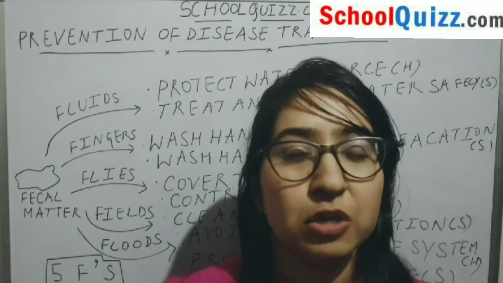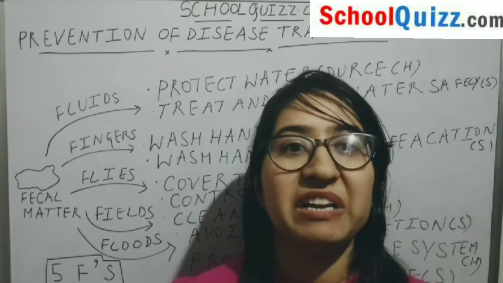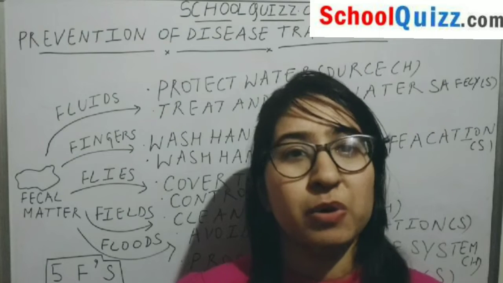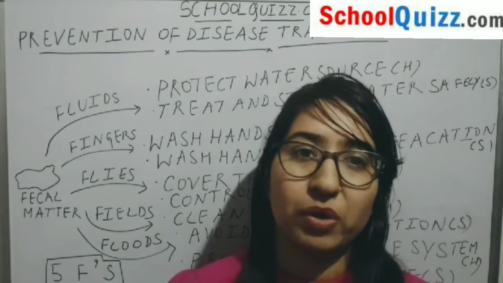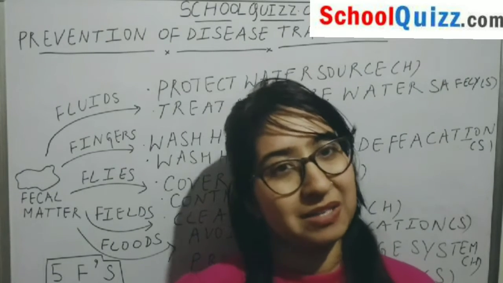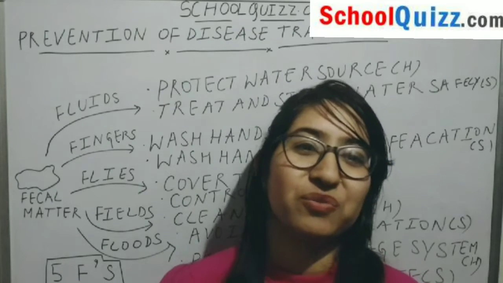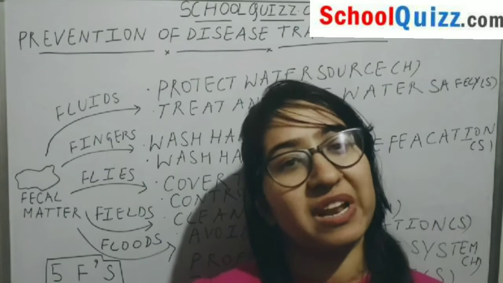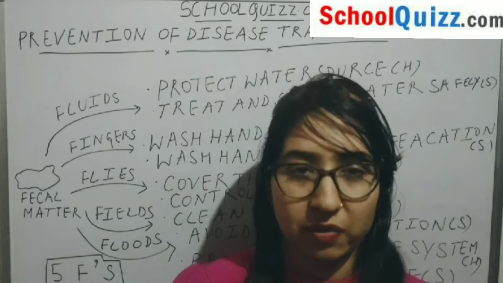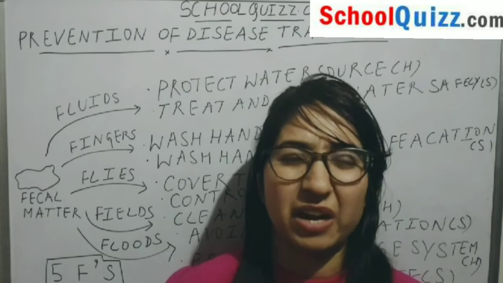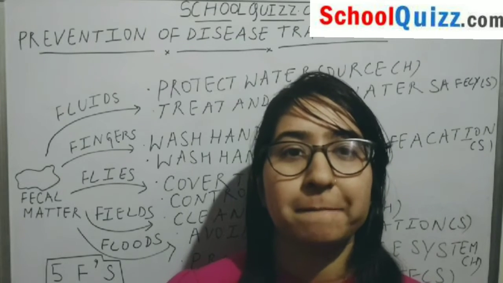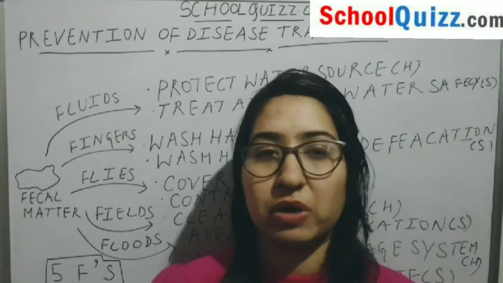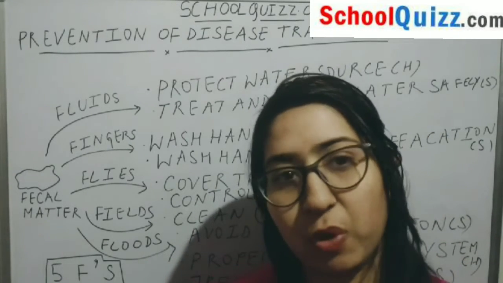Next can be fields. In fields, suppose properly treated water has not been supplied. In many cities nowadays sewage treatment plants are in use, to save and conserve water, so that this water can be used for irrigation and watering of plants, and we don't have to use pure water for that.